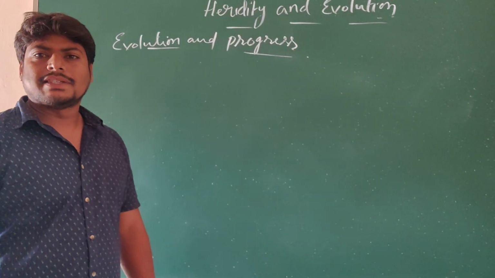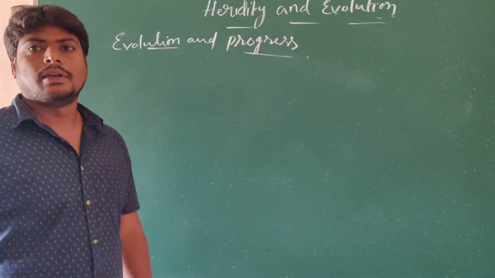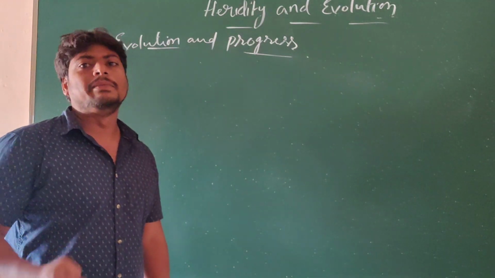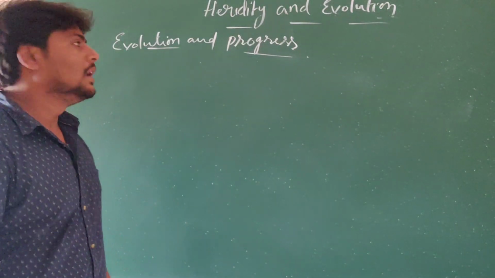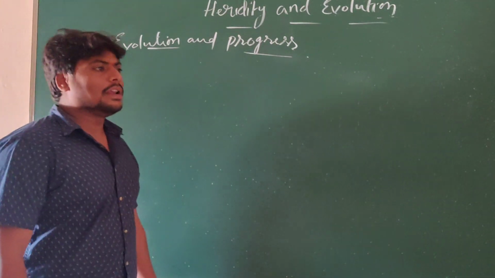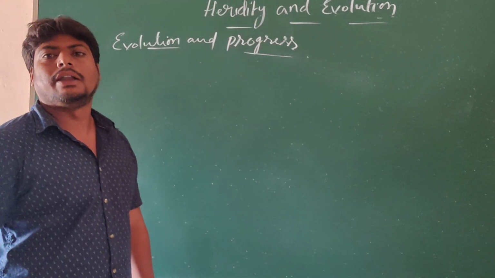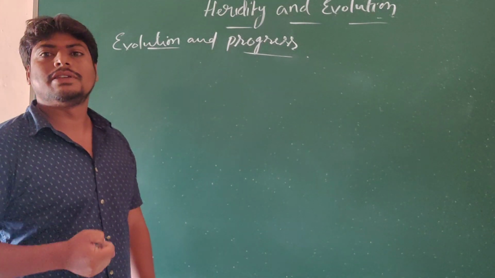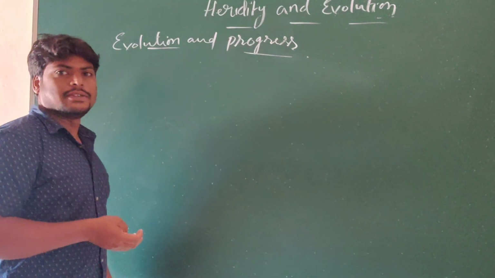In the previous part, we discussed that evolution has taken place step by step, but it doesn't occur immediately. It happens under changes in the structure of the DNA, as we have seen. Now, under evolution and progress, how does the progress of evolution occur? What is progression? Development. How does evolution occur? And what are the factors that lead to progress?